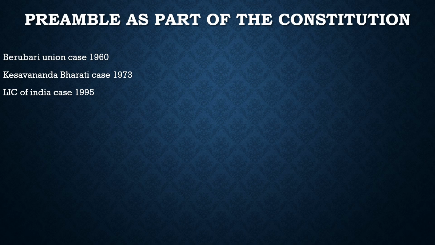Further, if the terms used in any article are ambiguous or capable of more than one meaning, some assistance at interpretation may be taken from the objectives enshrined in the preamble. So further, the Supreme Court in this case said that here in our Constitution there are certain terms which are very much ambiguous and we need the interpretation.